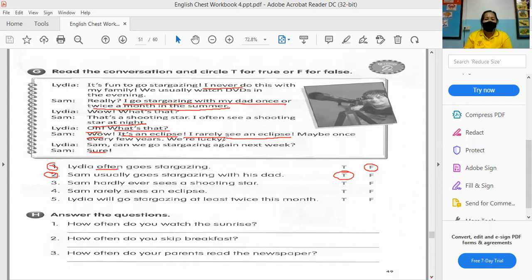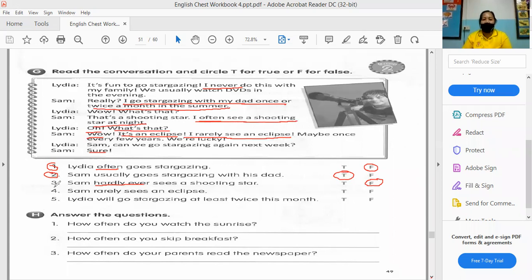The next, number 3. Sam hardly ever sees a shooting star. It's "hardly ever." It is false. Why is it false? Because Sam said "often." "I often see a shooting star."